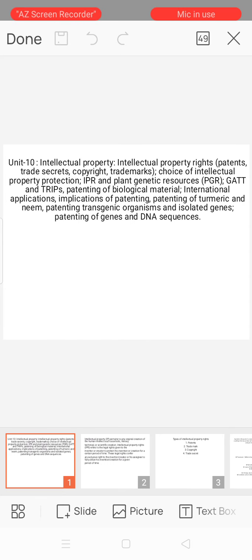IPR and plant genetic resources, GATT and TRIPS, patenting of biological material, international applications, implications of patenting, patenting of turmeric and neem, patenting transgenic organisms and isolated genes, patenting of genes and DNA sequencing.